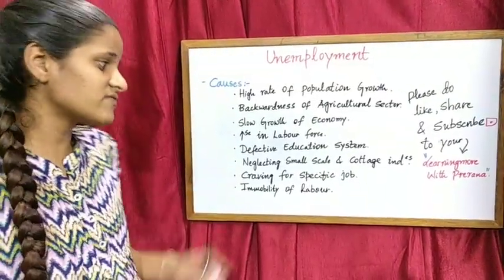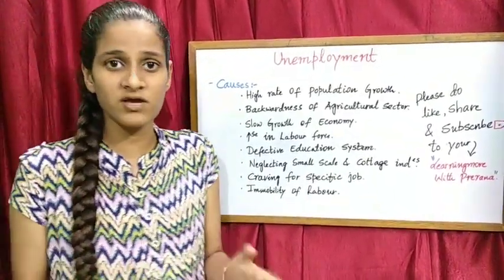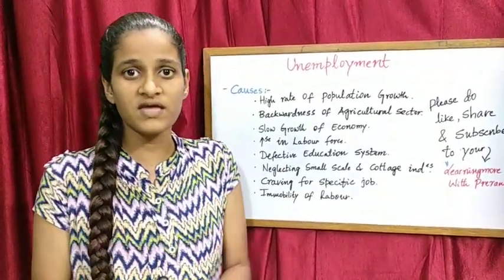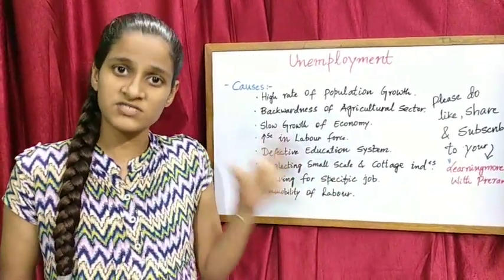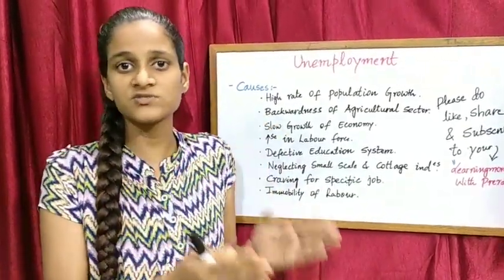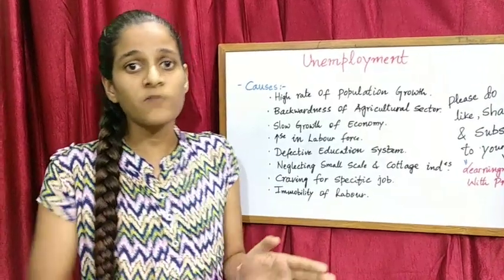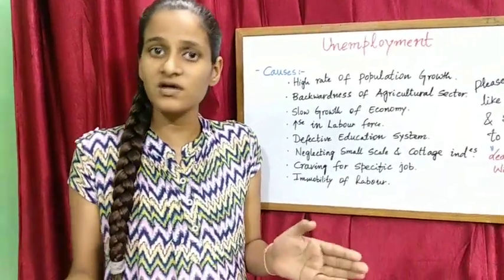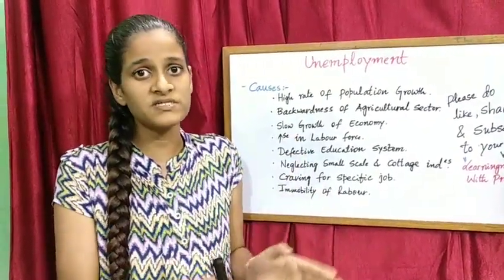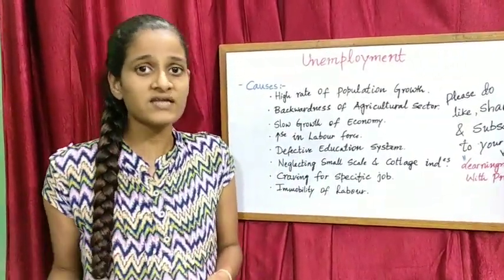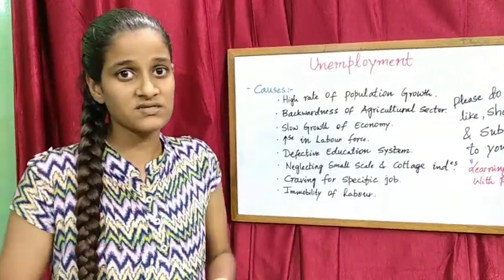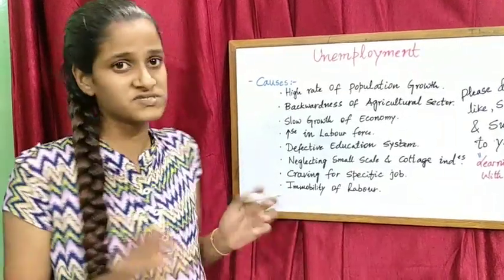And next, craving for a specific job. We can see that today's youth are very much craving for a particular job, like they have some aim and goals to achieve. Just take an example, if an individual wants to join a particular company, then if he gets offers from another company, he won't go and join that company. He wants that particular company's offer. So he neglects the job. Due to this also, we can see that unemployment is increasing due to the craving for a specific job.